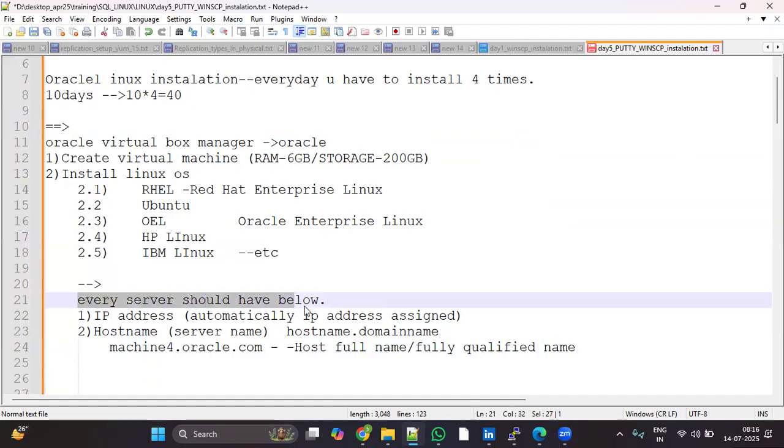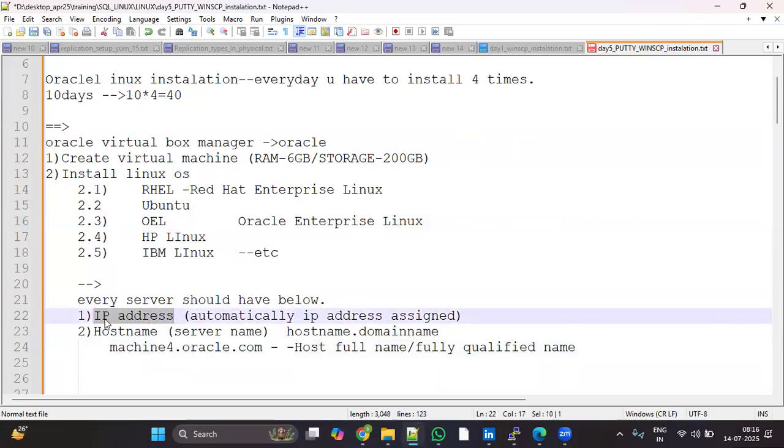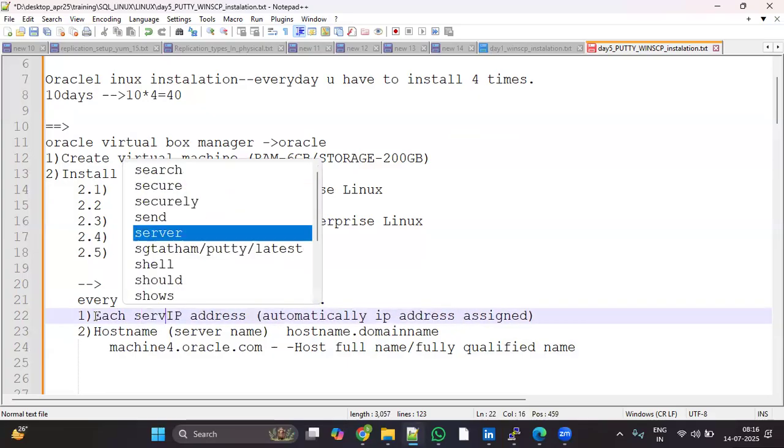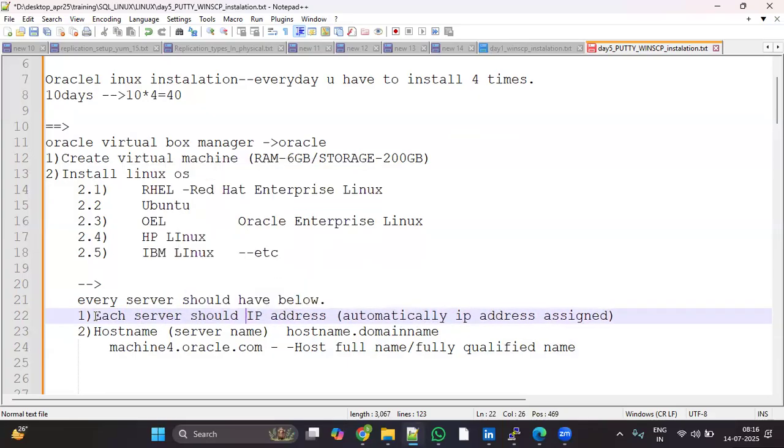So every server should be assigned an IP address. Each server should be assigned one IP address.